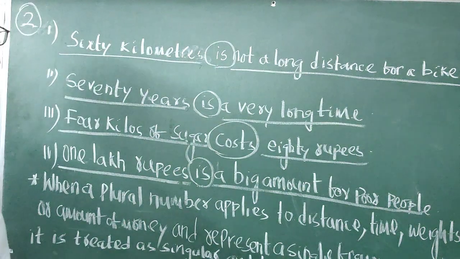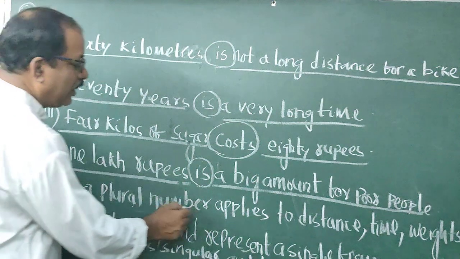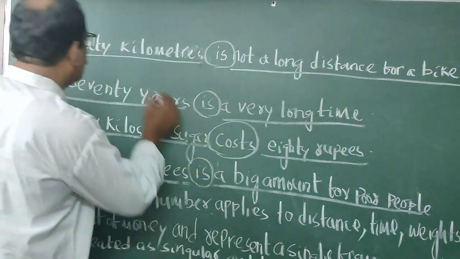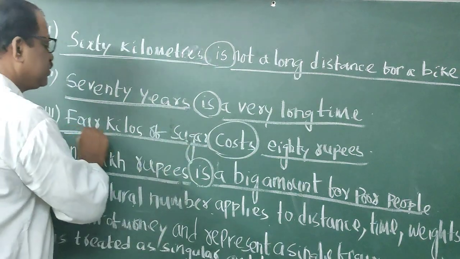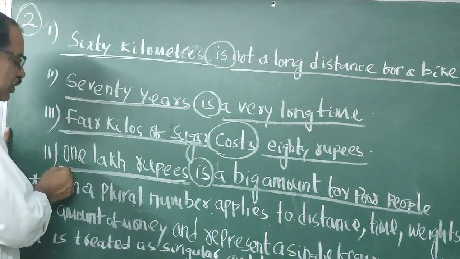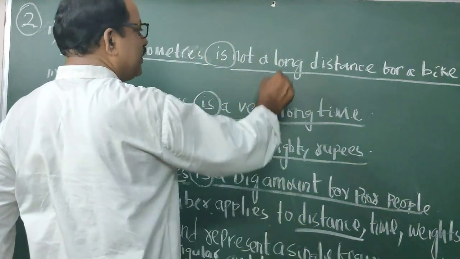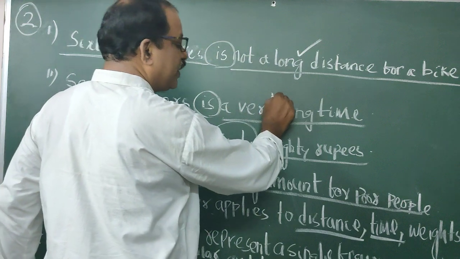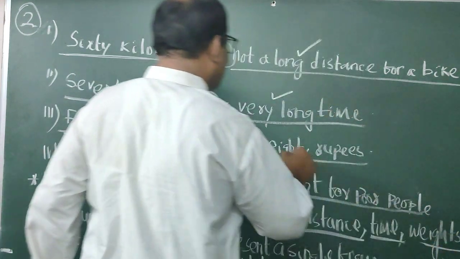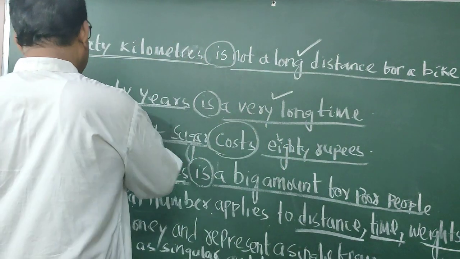So students, what I meant here, the formula is when a plural number applies to distance, this is the plural number, this is the plural number, this is the plural number. Here it applies to distance. Time, here it applies to time. Weight, here it applies to weight.